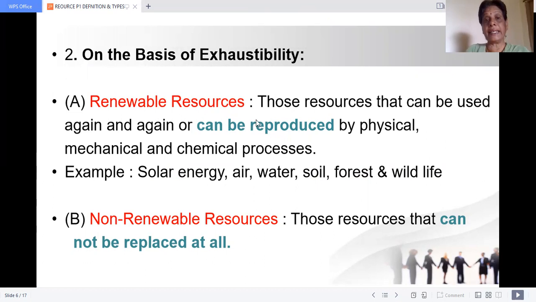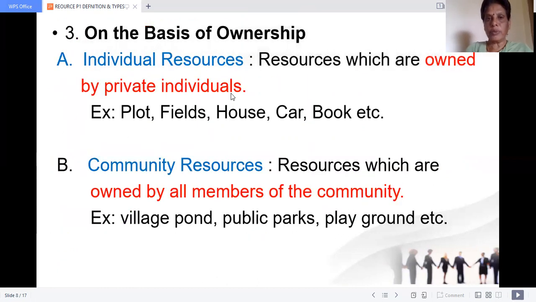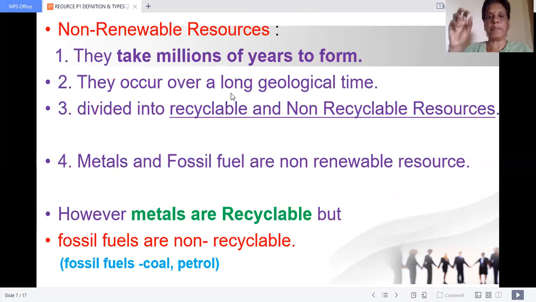If it is generated like wind, solar energy, and water and all, they are called renewable resources. The non-renewable resources, why are they called non-renewable? Because they take millions of years to form. For example, we are using petrol. Per day, I'm telling you, we do not know the exact amount, see, say 1 million liters of petrol every day we are using.